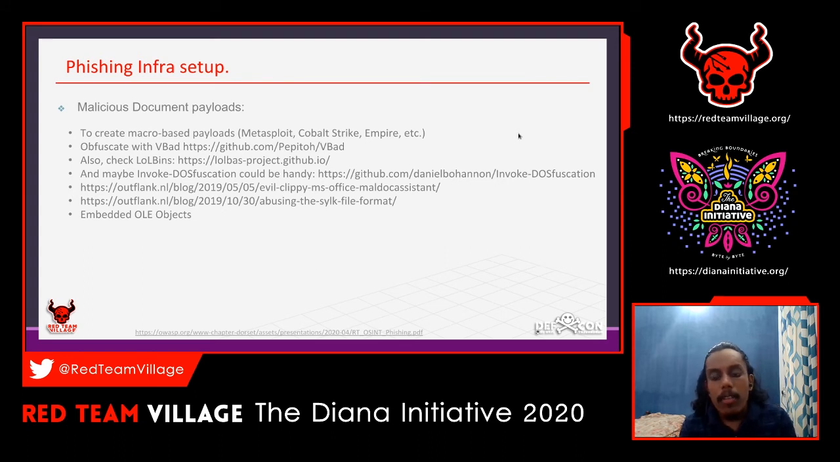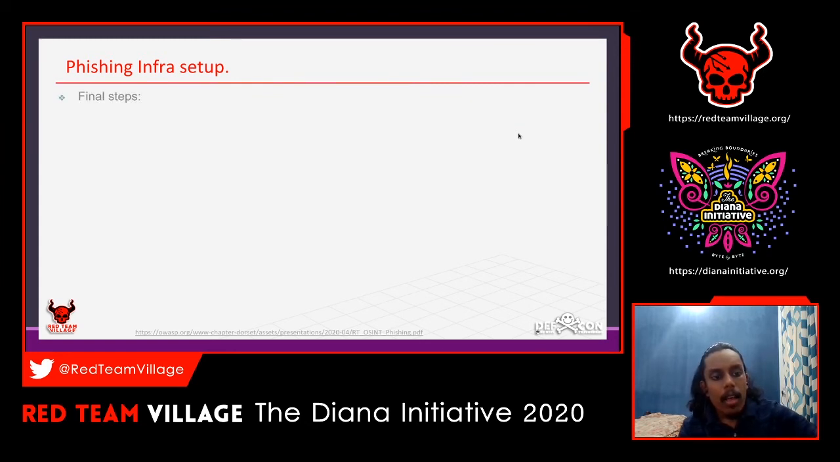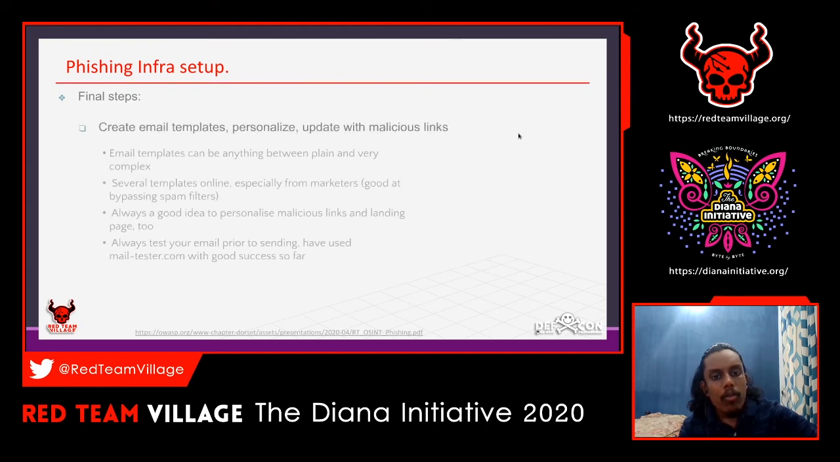There are multiple ways of attacks that you can do in malicious payload and malicious document generation when you are doing a phishing campaign. So these are the things that you basically need for malicious payload generation. Moving to the next slide, these are the final steps that we need to follow when you are setting up an infrastructure.